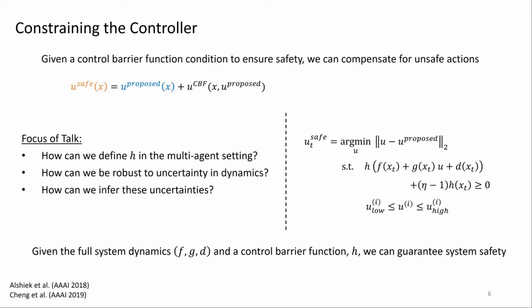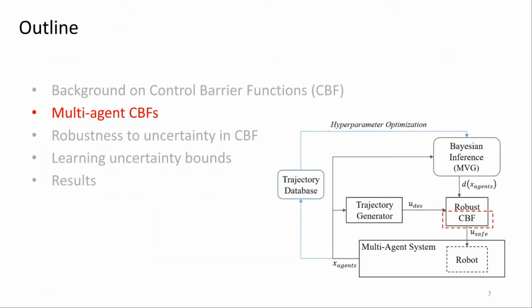The questions this talk focuses on then are: 1. How should we define h in the multi-agent setting? 2. How can we be robust to uncertainty in dynamics? And 3. How can we infer such uncertainties? So first, let's focus on defining h in the multi-agent setting.